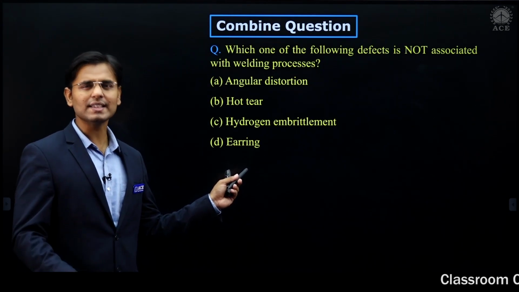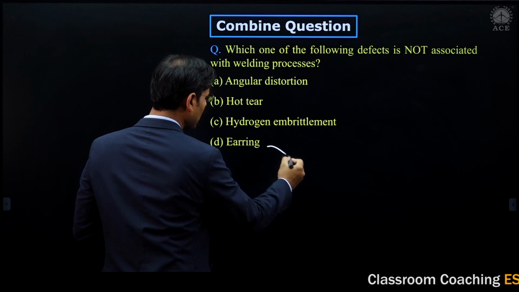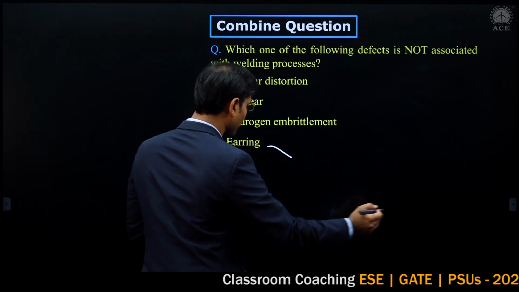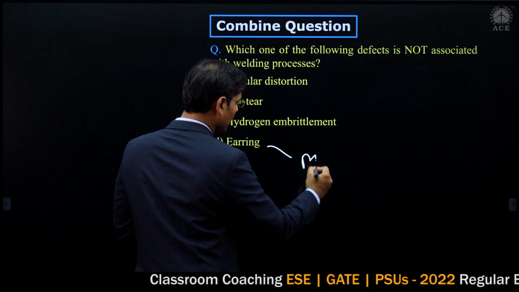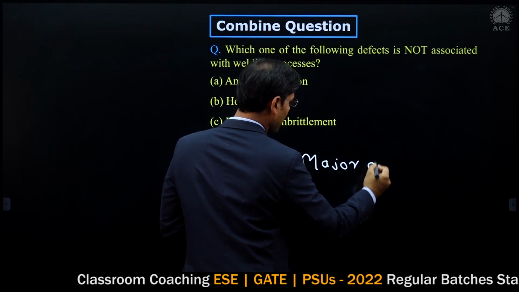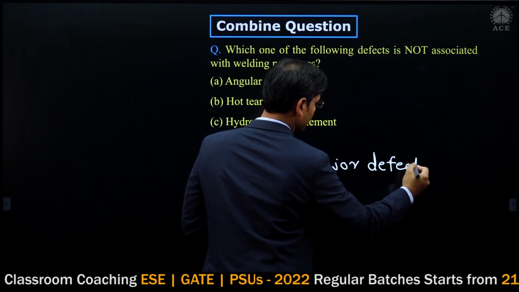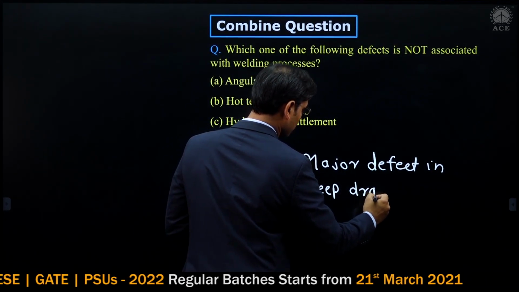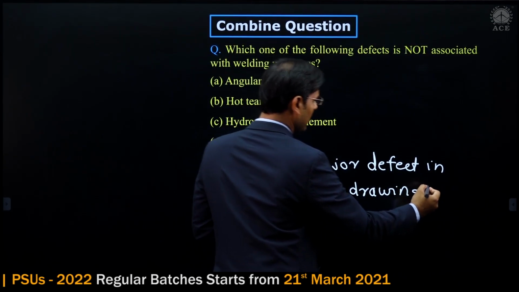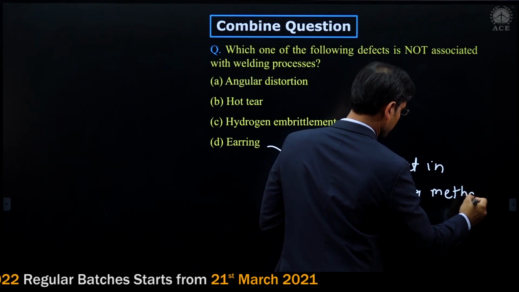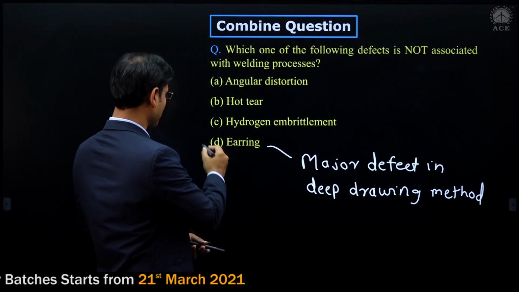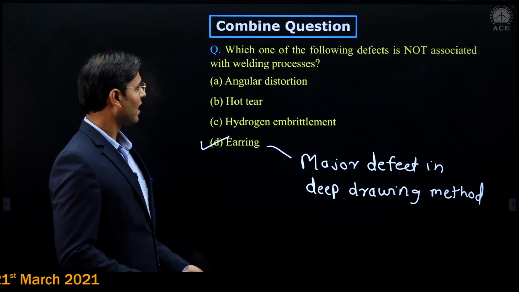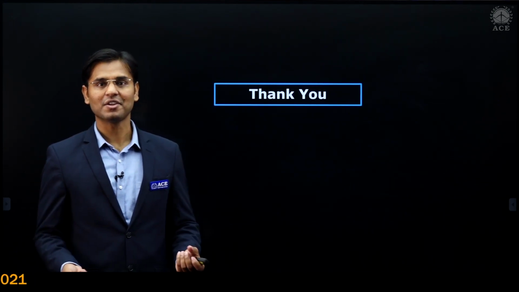Very easy question is here. The earring is very famous defect in production subject, manufacturing subject. That earring is very famous in a deep drawing also. This is the major defect in deep drawing method. Yeah, that is the option number D. 4 is the right answer. With this, all questions are over. Thank you very much.